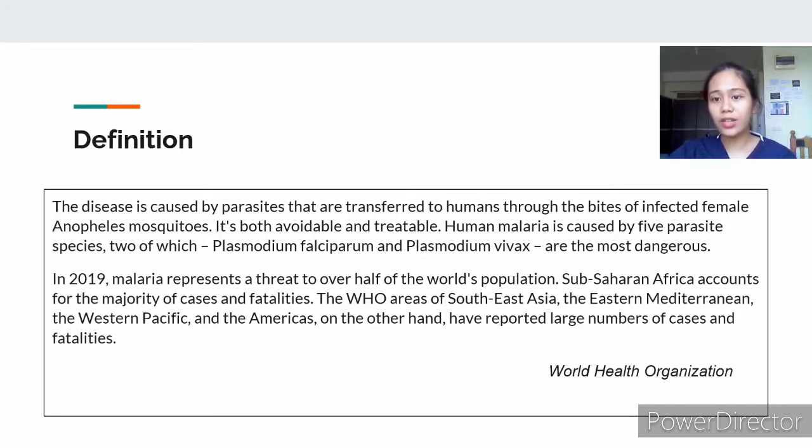Human malaria is caused by 5 parasite species, and two of these, named Plasmodium falciparum and Plasmodium vivax, are the most dangerous ones. The difference between these two is that Plasmodium vivax causes benign malaria with a low incidence of complications compared to Plasmodium falciparum.